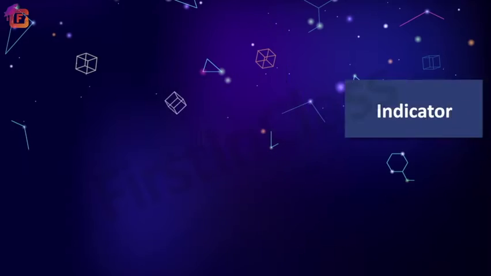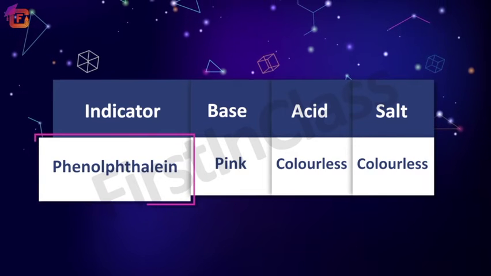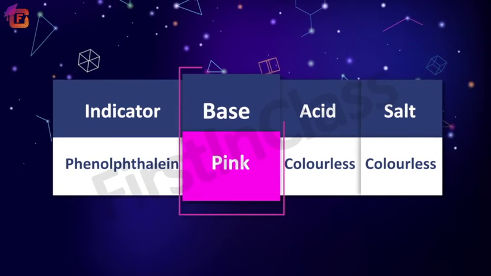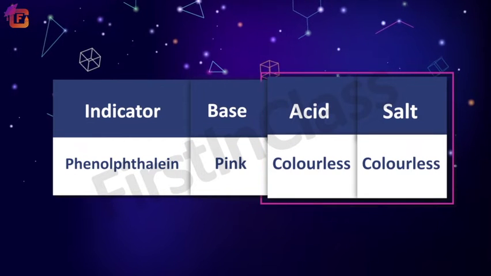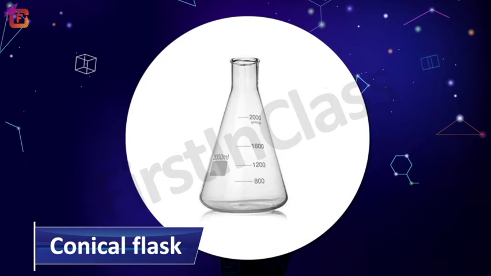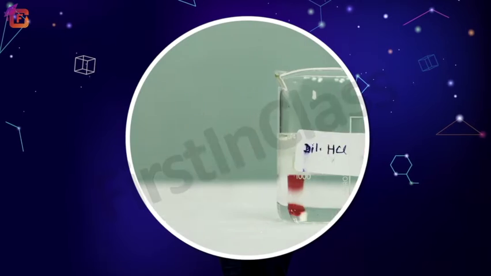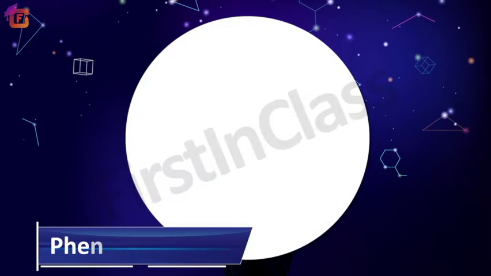Now in this reaction, we will use phenolphthalein as an indicator. Learners, do you remember phenolphthalein? Yes, you're right. It is a synthetic and colorless indicator which gives pink color in basic solution and remains colorless in acidic and neutral solution. Now, let's carry out the neutralization reaction between hydrochloric acid and sodium hydroxide. To perform this activity, we need a stand, burette, pipette, dropper, conical flask, white colored ceramic tile, dilute HCl, that is dilute hydrochloric acid, dilute sodium hydroxide and phenolphthalein.